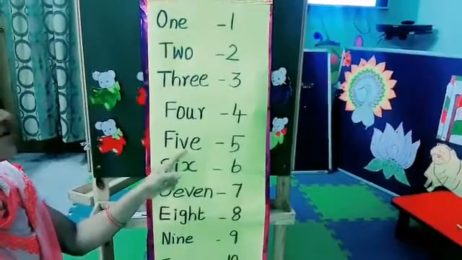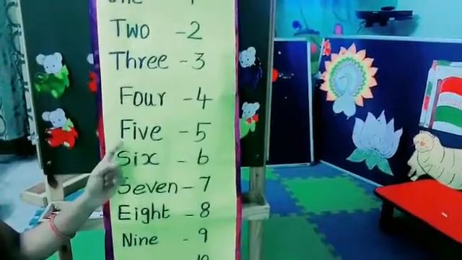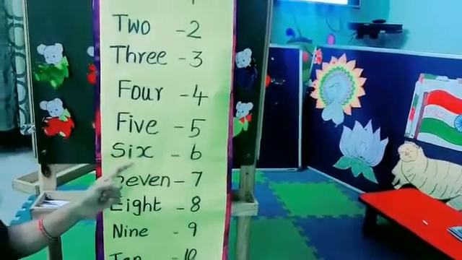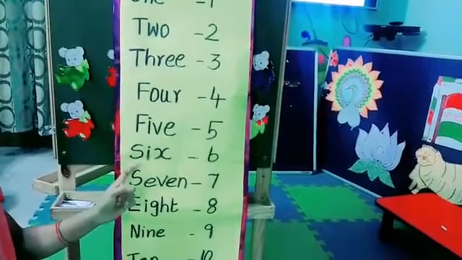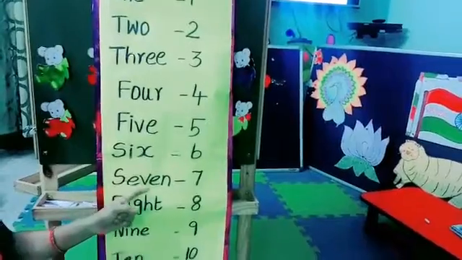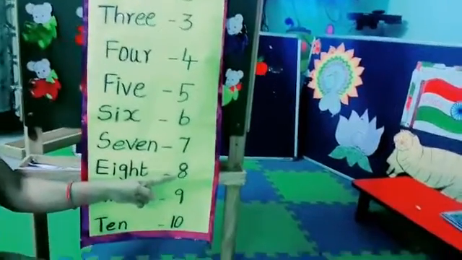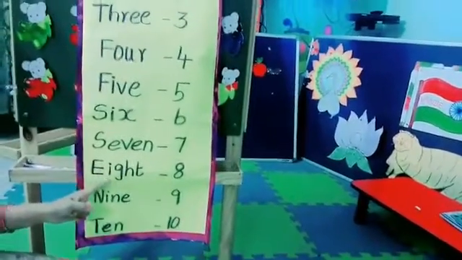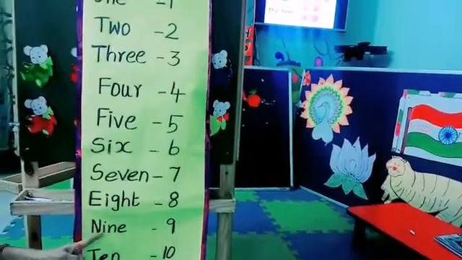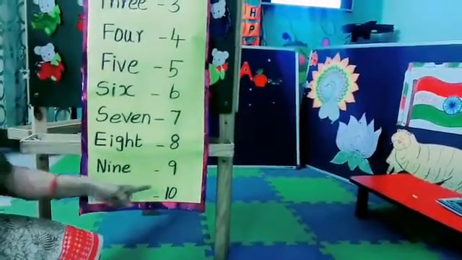Next, what is this number? Yes, this is number 5. F-I-V-E. 5. S-I-X. 6. S-E-V-E-N. 7. What is this number? This is number 8. See here. E-I-G-H-T. 8. Next see here. N-I-N-E. 9. Next, T-E-N. 10.